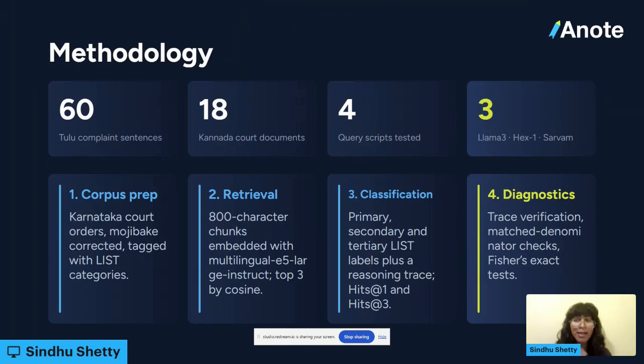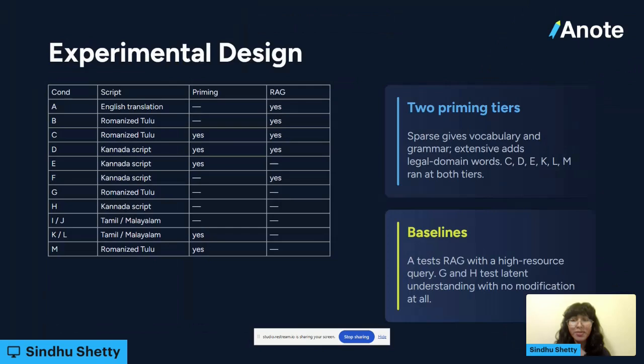A hits at 3 score meant if the model didn't guess the primary category, but it was able to guess any of the secondary categories that we might have put for the sentence, then that was a hits at 3 score. And for diagnostics, how we would test and understand how the model comprehended the sentences, we would also look at the trace verification, but also use statistical tests such as denominator checks and Fisher's exact test. Okay, so for the experimental design, we had 13 conditions, which were based across 3 axes.